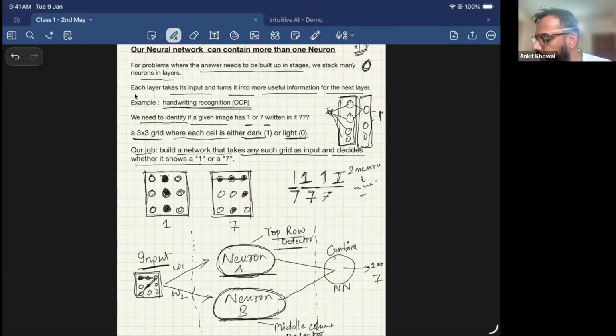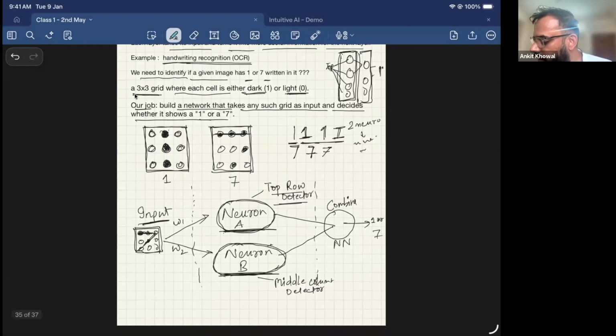And neuron B will detect whether there is a middle detector, like this row is populated or not. Because in order to detect 1 or 7, for 1, this middle row will have all the pixels activated in this 3 cross 3 grid, and for 7, the top row will always be activated. That is how we can figure it out.